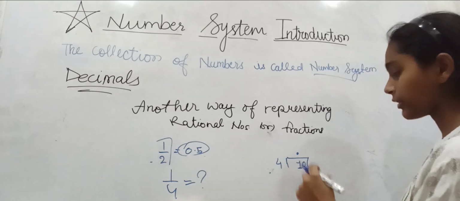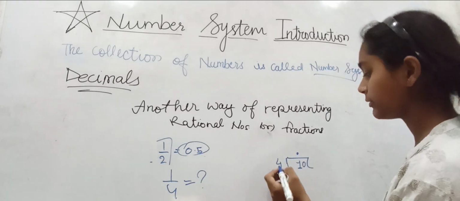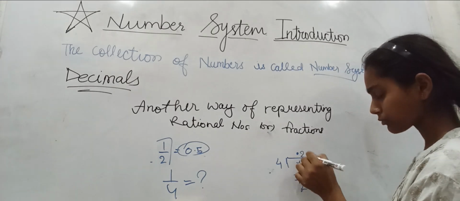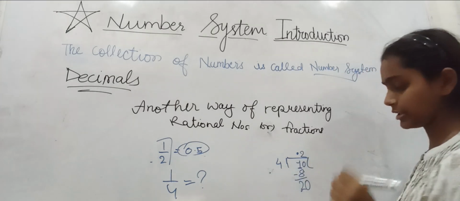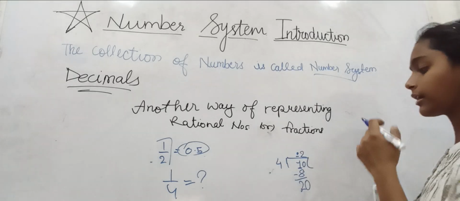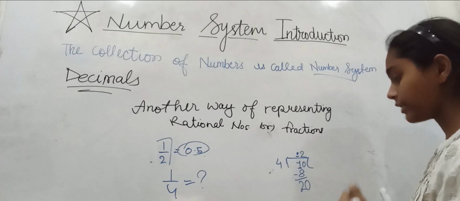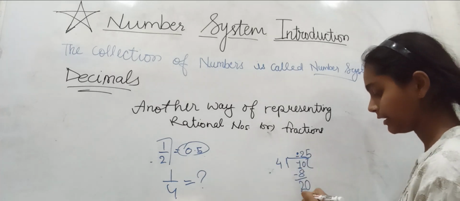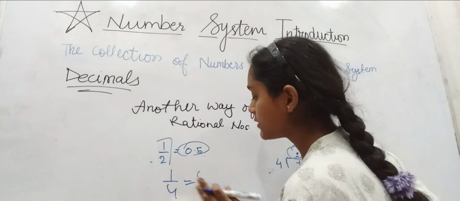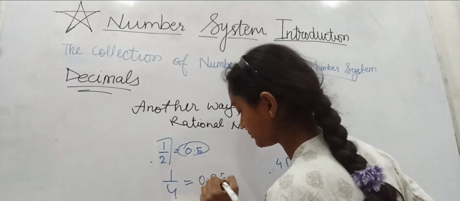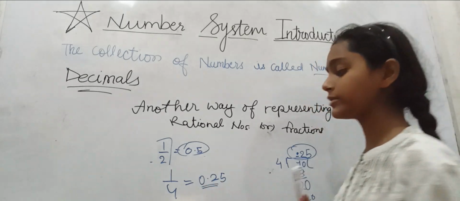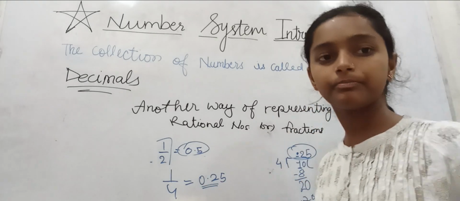So we cannot put a greater digit here, so we will just put 4 twos are 8. Now the remainder is 2. We would again put a 0 here because we already had a point here, so we can add as many 0s as we want. Now 4 fives are 20, so it would cancel out. Now the answer is 0.25.